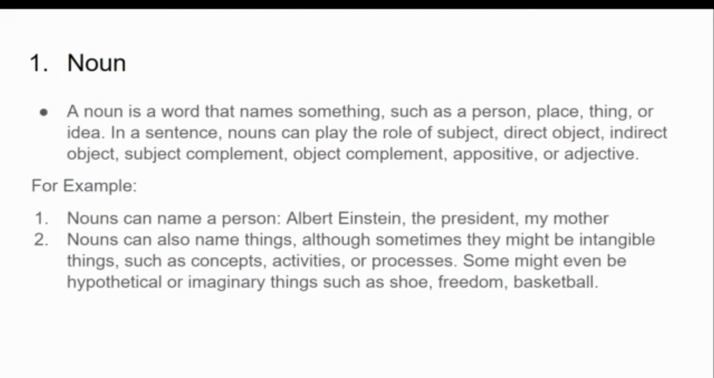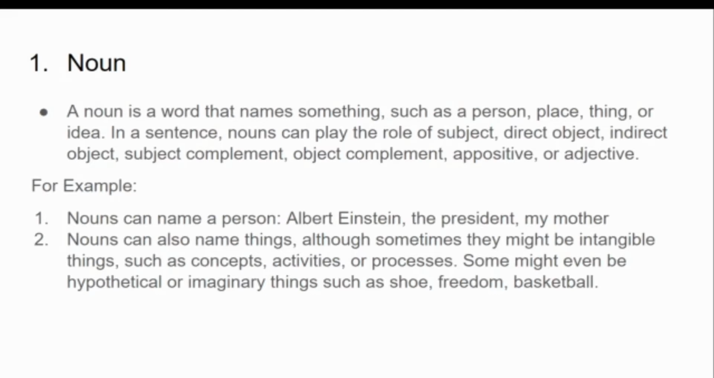For example, noun can name a person. For example, Albert Einstein, president, my mother, girl, boy. These are all nouns because these are naming a person. It can be a proper noun or a common noun. A proper noun is something that names someone specifically, like Albert Einstein, like Hamid. But a common noun is something that names a person commonly, like a girl or a boy. So it's not specific to any particular girl or a particular boy.